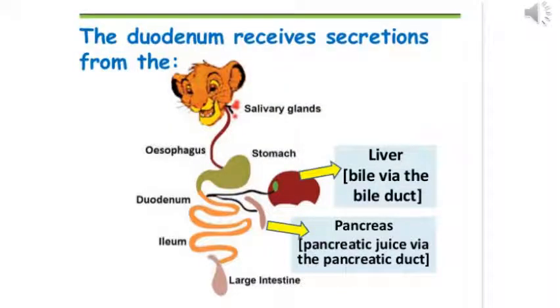Look at the figure here. The duodenum receives secretions from the liver as well as the pancreas. The liver, which is reddish brown in color, secretes bile juice into the duodenum. The pancreas, which is a leaf-shaped gland, also releases pancreatic juice, and it also falls in the duodenum.